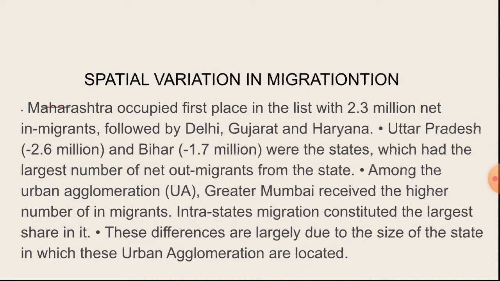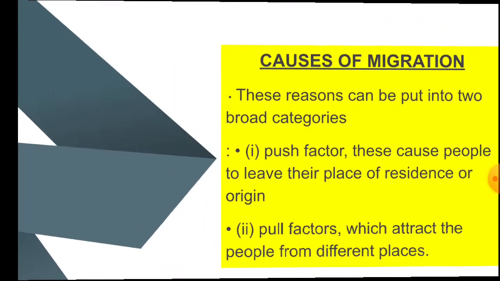Uttar Pradesh and Bihar were the states which had the largest number of net out-migrants. Among the urban agglomerations, Greater Mumbai received the highest number of in-migrants. Intra-state migration constituted the large share in it. These differences are largely due to the size of the state in which these urban agglomerations are located.